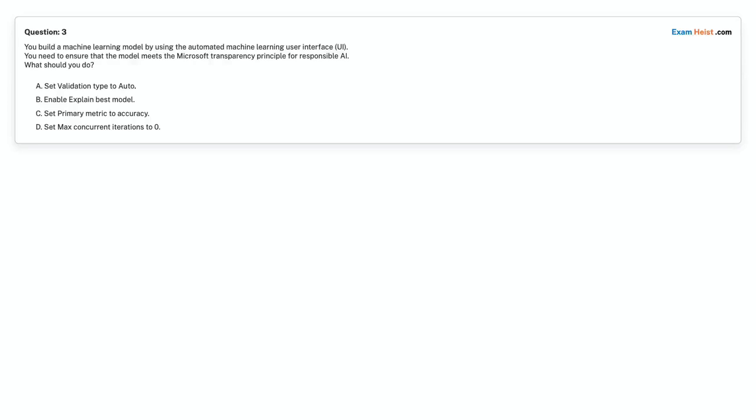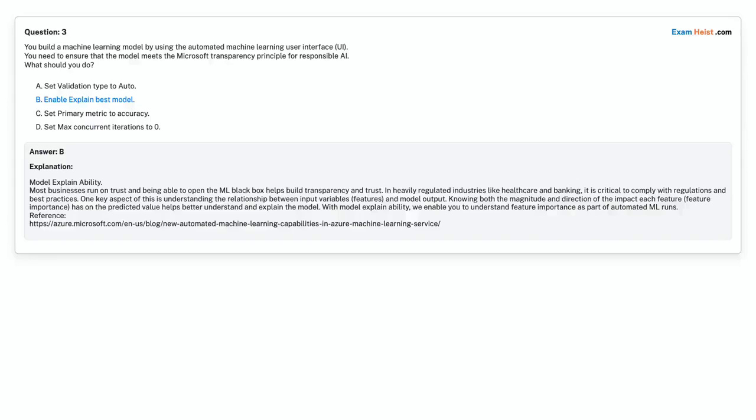Question 3. You build a machine learning model by using the automated machine learning user interface. You need to ensure that the model meets the Microsoft transparency principle for responsible AI. What should you do? Option A, set validation type to auto. Option B, enable explain best model. Option C, set primary metric to accuracy. Option D, set max concurrent iterations to 0. Choose the correct answer. Correct answer is option B, enable explain best model.